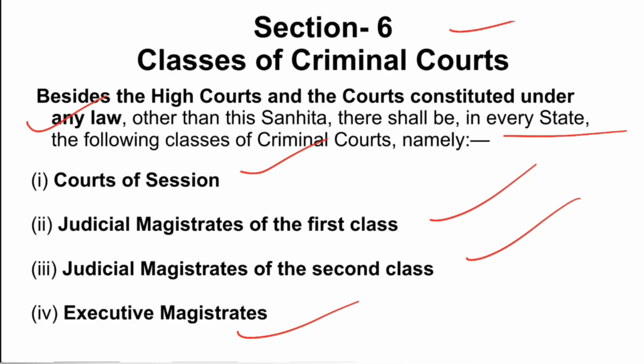It also says besides the High Court and the courts constituted under any other law, these categories of courts are also criminal courts. For example, the Atrocities Act provides for the establishment of a special court, whose presiding officer is always a court of sessions judge. That court is also considered a criminal court because it tries offences under that special law, so it is also included in this provision.